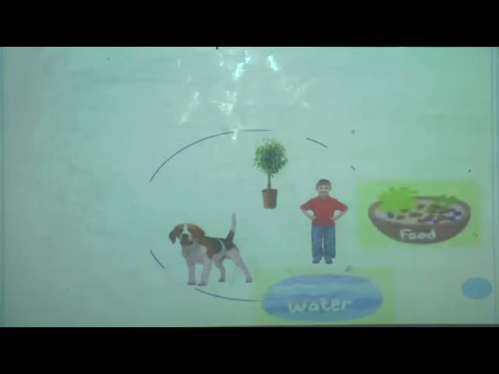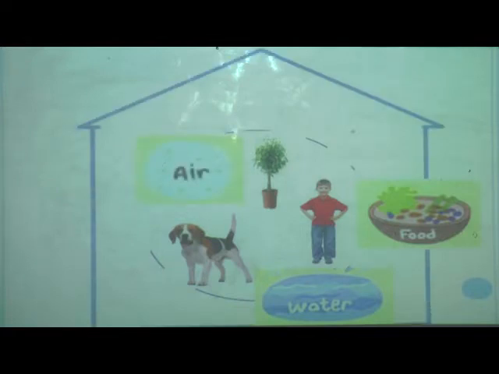Dear student, you all know that plants and animals are living things, and all living things need food, water, air, shelter and the right climate to survive.